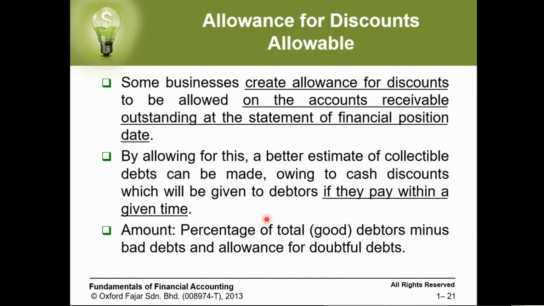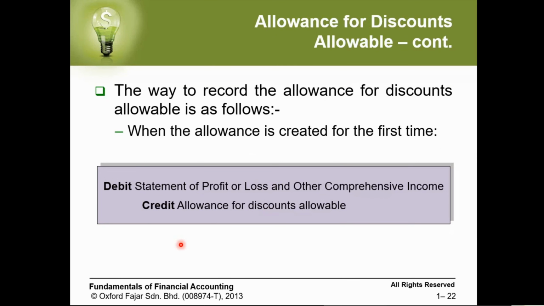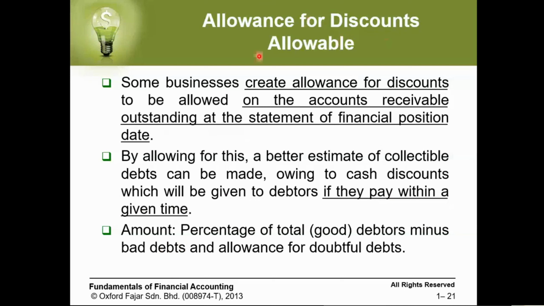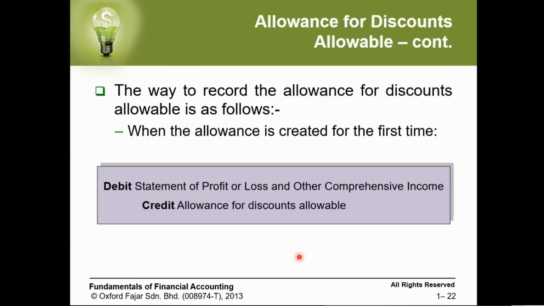The amount is a percentage of total good debtors, minus bad debts and the allowance for doubtful debts. So this is how we calculate the allowance for discounts allowable. Normally it is a percentage of good debts minus bad debts and also the allowance for doubtful debts. Then we can create it. How can we create it? Same as when we create the allowance for doubtful debts. The debit is the statement of profit or loss or other comprehensive income. The credit side is the allowance for discounts allowable.